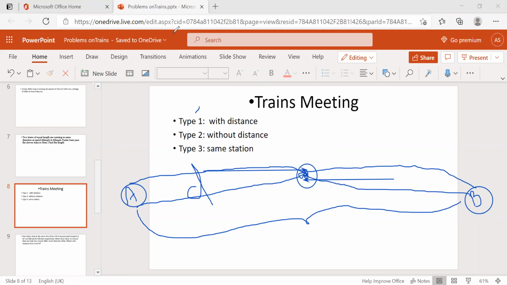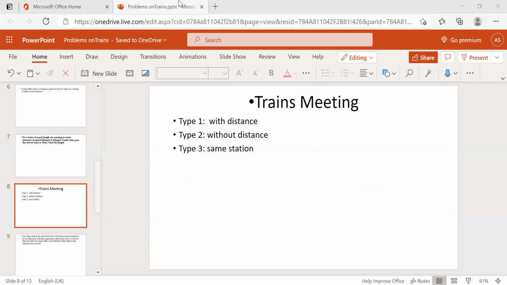And the third type is the same as the first type, but they will mention the distance of A and B. Coming to the third type, it is nothing but a single station. From the same station, two trains are moving. One may be earlier, one may be late, but they are asking when they will meet each other.